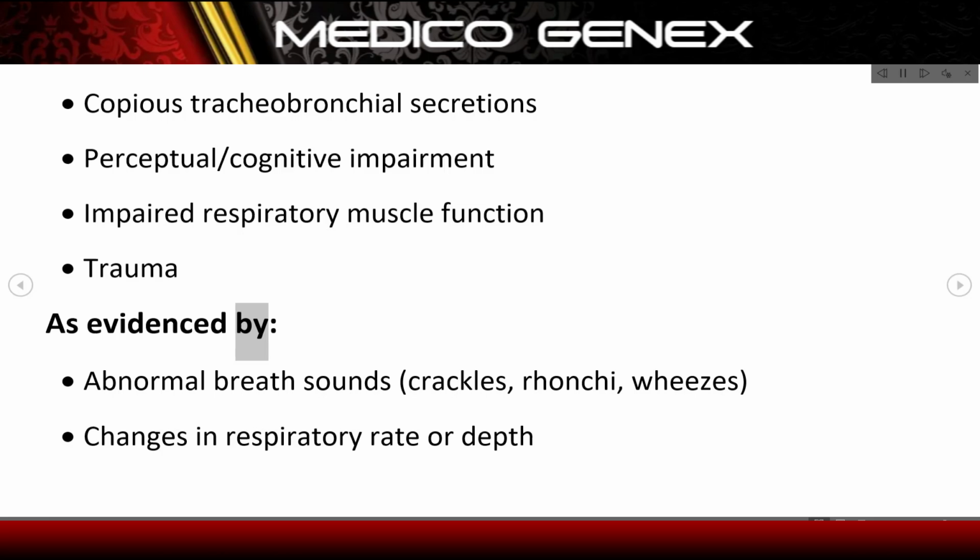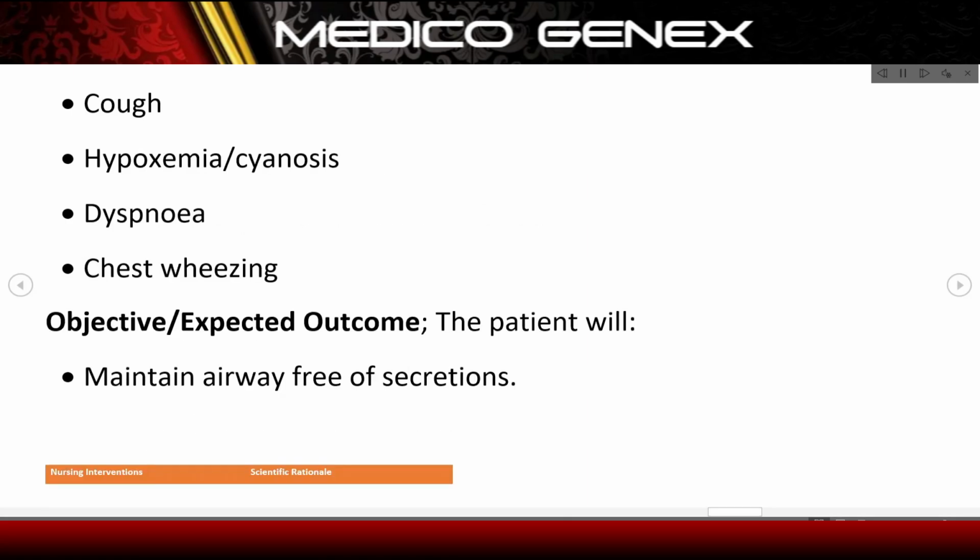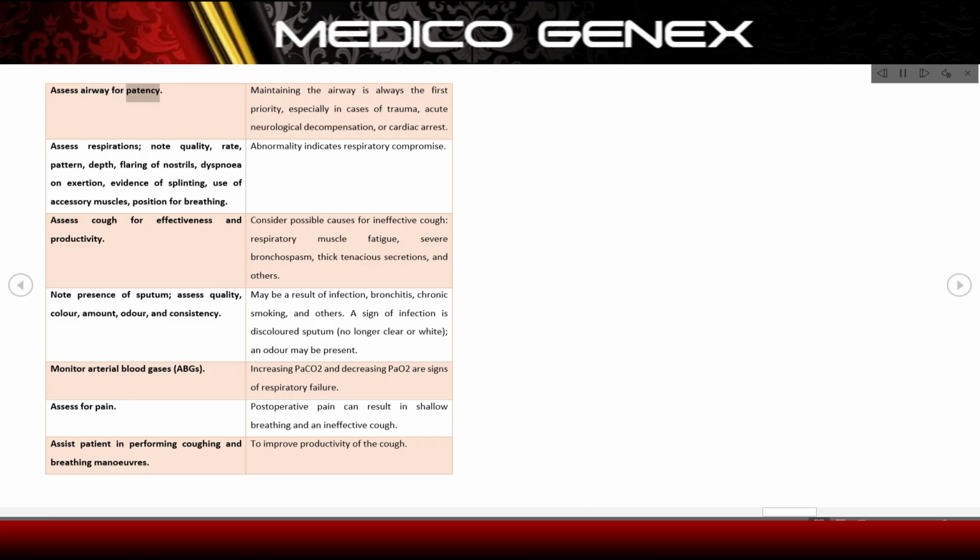As evidenced by abnormal breath sounds: crackles, rhonchi, wheezes. Changes in respiratory rate or depth. Cough. Hypoxemia, cyanosis, dyspnea, chest wheezing. Objective expected outcome: the patient will maintain airway free of secretions. Nursing interventions and scientific rationale. Assess airway for patency.